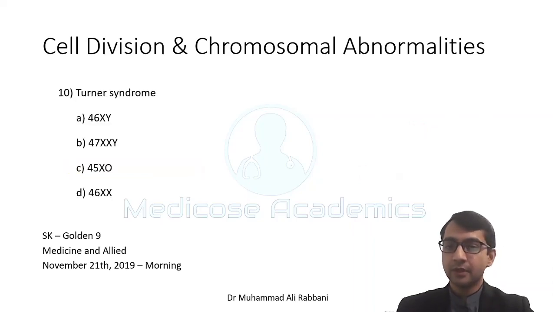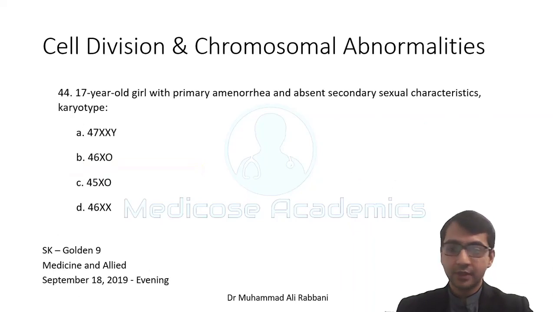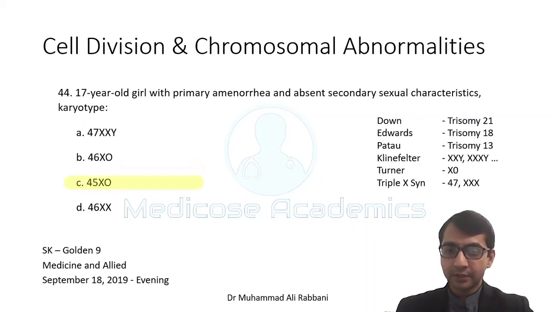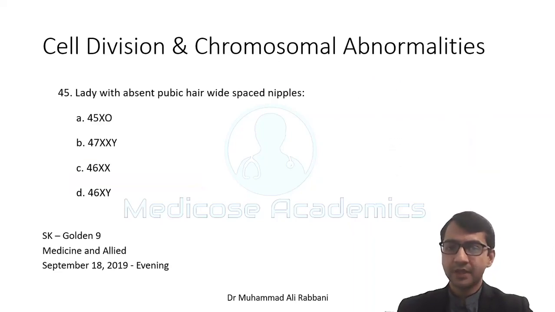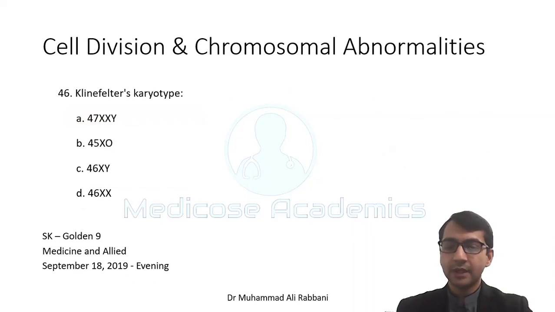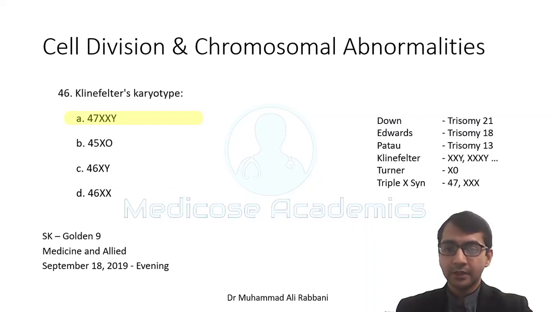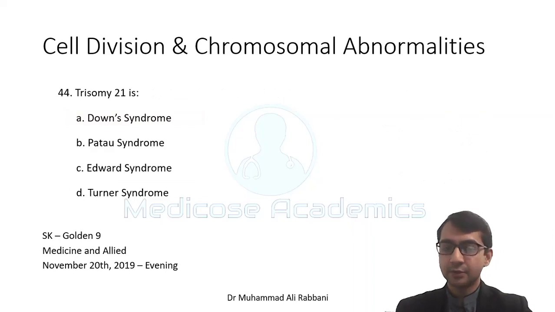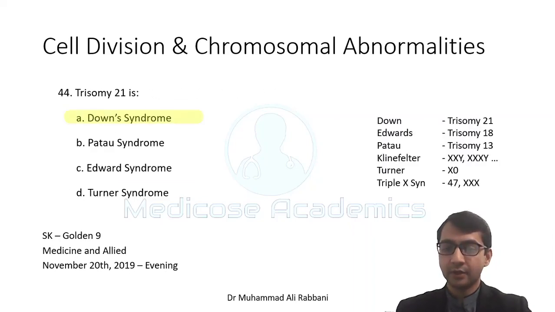So these are frequently asked. You should know them. Down syndrome, they have asked about Turner syndrome, karyotype of Turner syndrome. In Turner syndrome, she has amenorrhea, absent sexual characteristics, widely spaced nipples, and so on. You will read them. A lady with absent pubic hair, widely spaced nipples, again the same question: Turner syndrome. Klinefelter karyotype, double X Y. So option A. Trisomy, again the same question as Down syndrome. So try to memorize this, they are frequently asked.